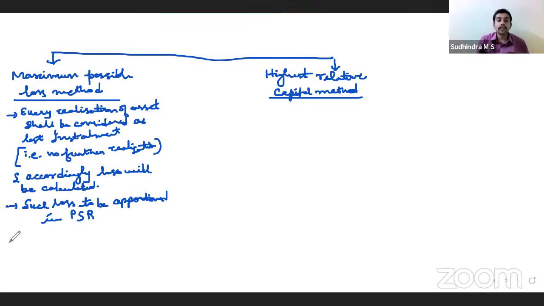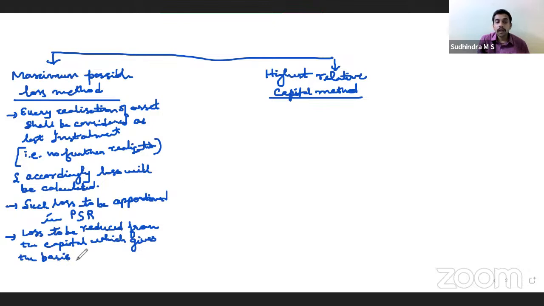This loss shall be reduced from the capital, which gives us the basis of apportionment of payment.